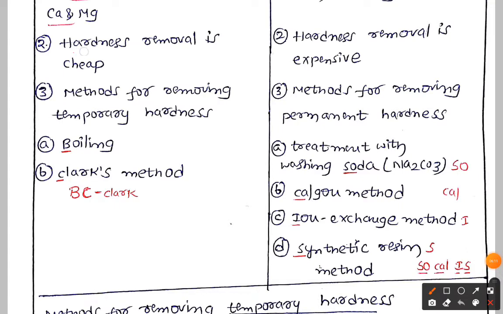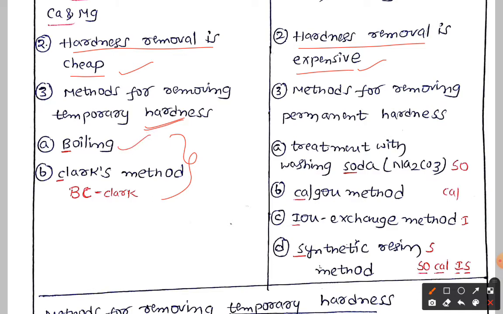Removal of temporary hardness of water is very cheap, but in the case of permanent hardness it is somewhat expensive. The methods for removing temporary hardness, as in the textbook, are boiling and the Clark method. For the sake of remembering, I kept the landmark BC Clark, nothing but boiling and Clark method.